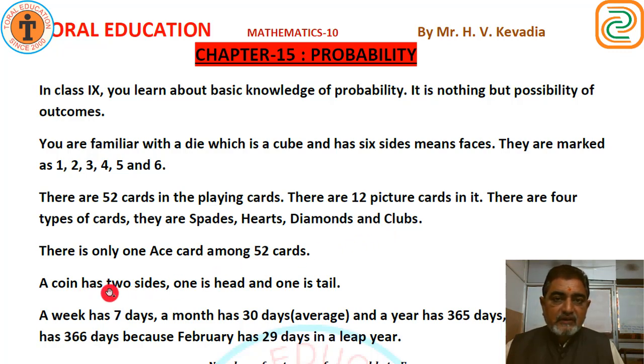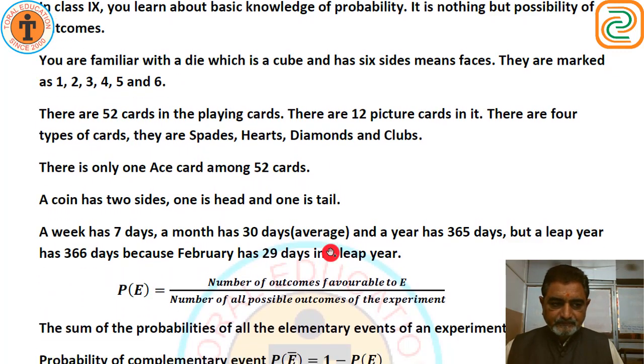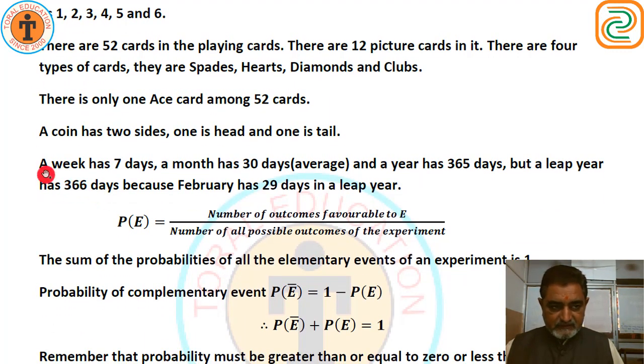A coin, whether it is 1 rupee coin, 2 rupee coin, 5 rupee or 10 rupee or 20 rupee, whatever, has 2 sides, one is head and one is tail. A week has 7 days. A month has 30 days, that is on average we count 30 days. A year has 365 days, but a leap year has 366 days, because February has 29 days in a leap year. You know very well.